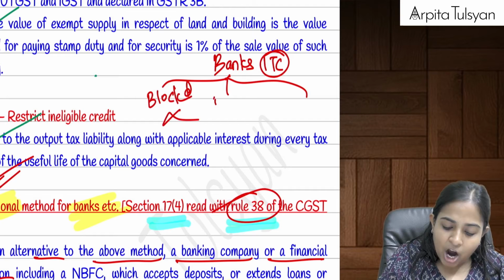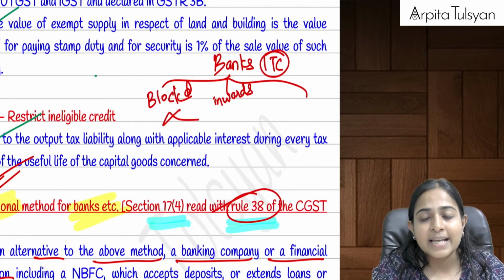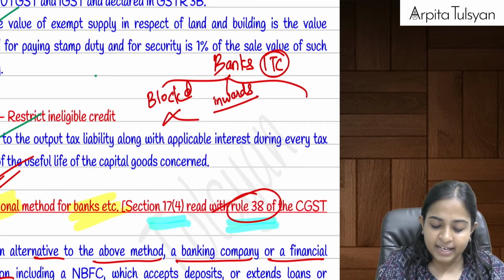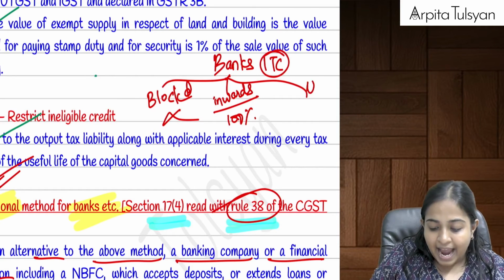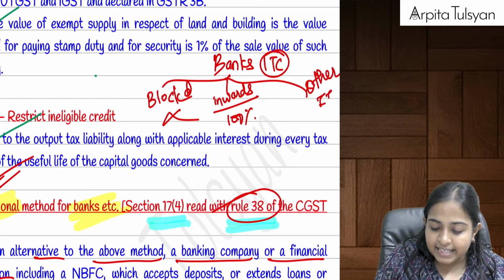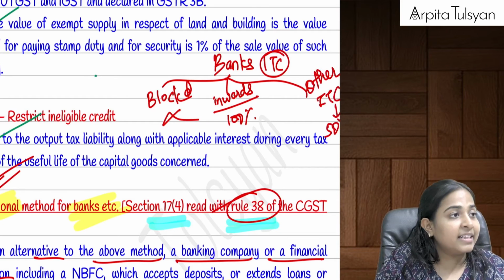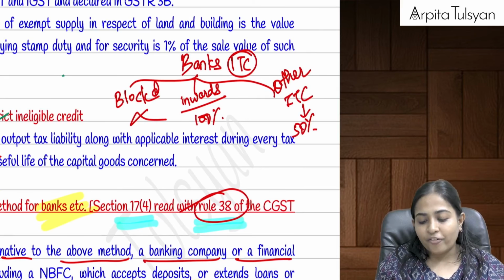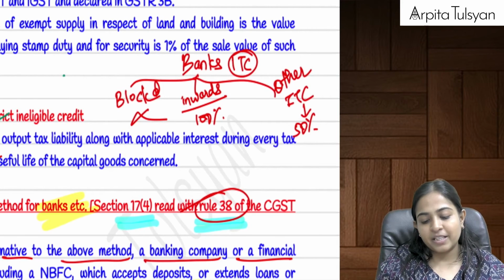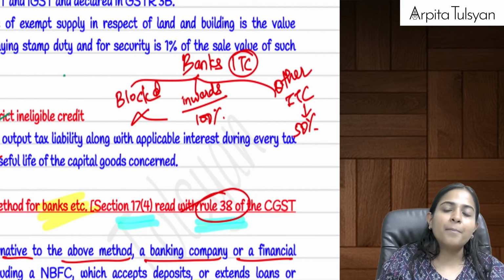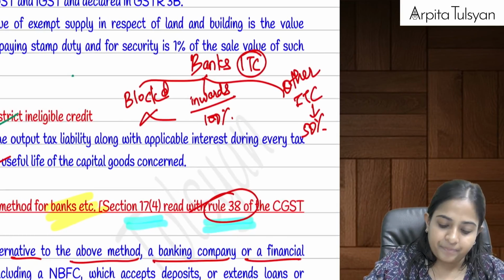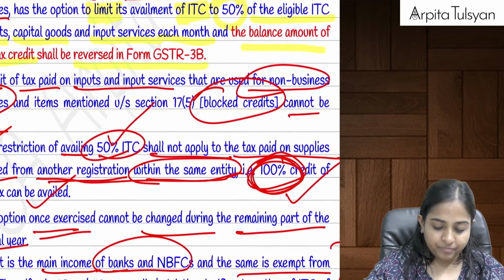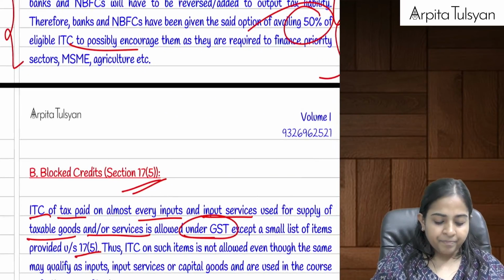Then see how much is your inward from a separate entity of the same establishment, 100% credit of that will be available. And then take the other ITC. Of other ITC, directly take the 50%. This is the option available to the banks if you do not want to do that time pass of E by F. Are you clear with this? Yes. Okay.